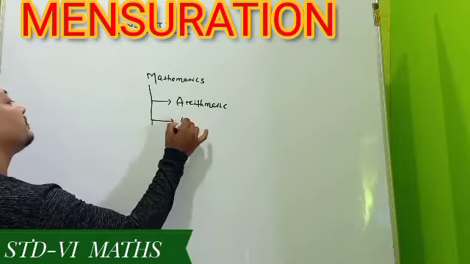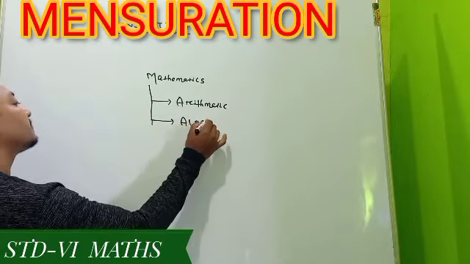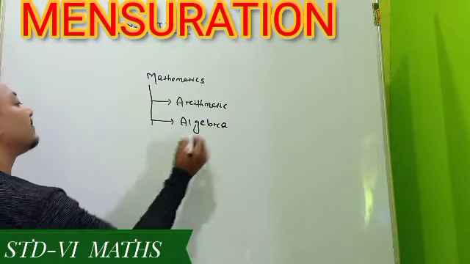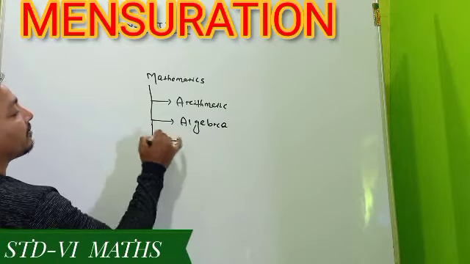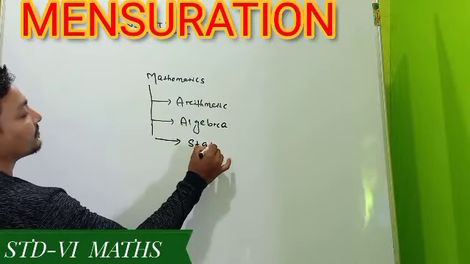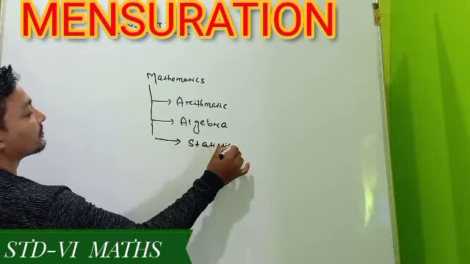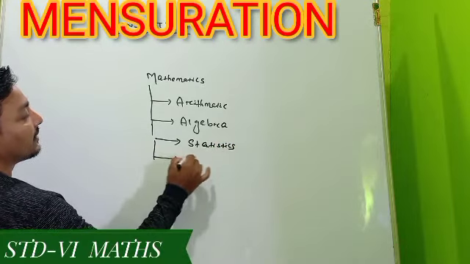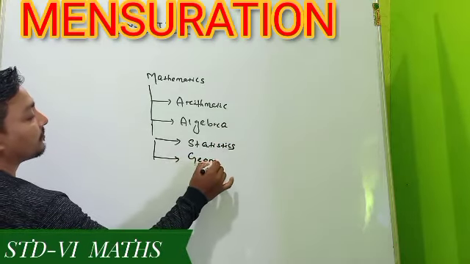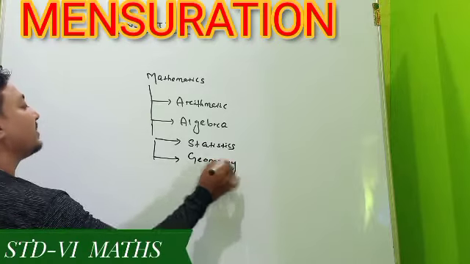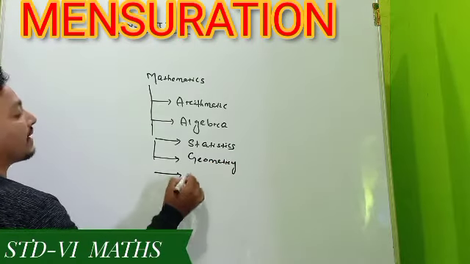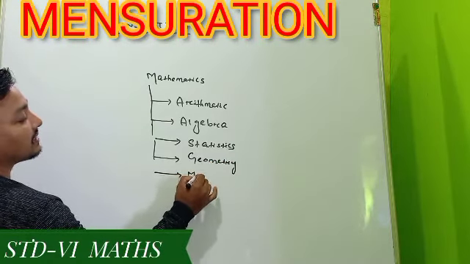it may be our algebra, it may be our statistics, it may be our geometry. In the similar way, here is another branch. The name of the branch is called mensuration.